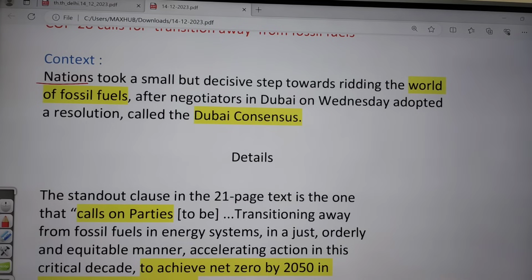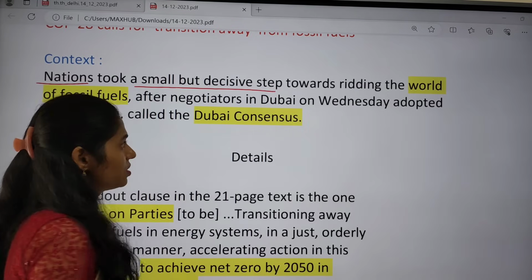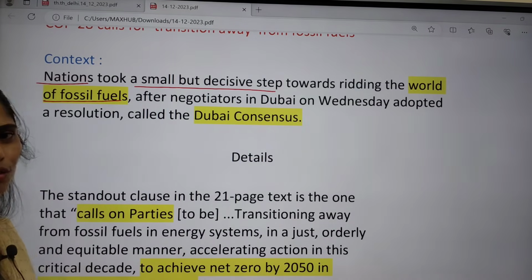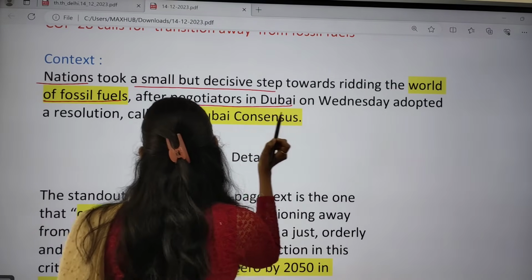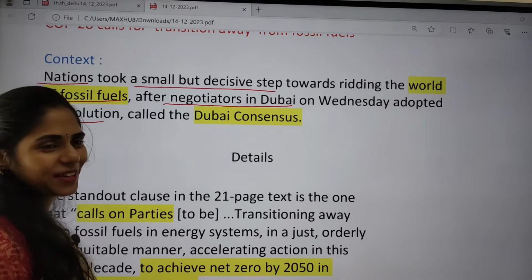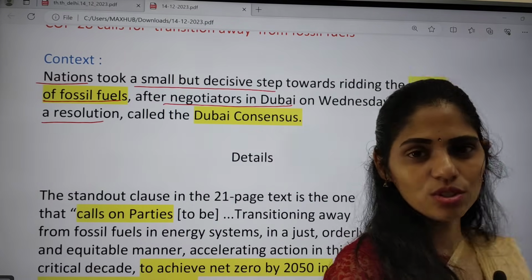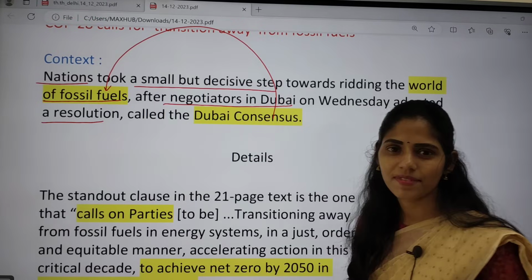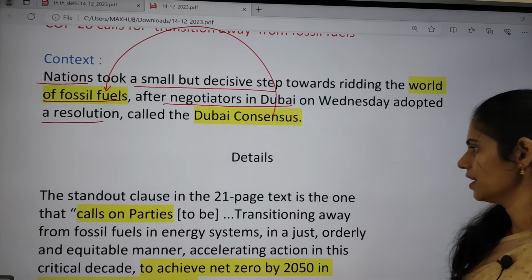Nations took a small but decisive step towards ridding the world of fossil fuels. We have to phase out fossil fuels after negotiators in Dubai adopted a resolution called the Dubai Consensus. Here you can get an interesting question like: recently the Dubai Consensus was seen in the news, what is it regarding? It is regarding phasing out of fossil fuels.